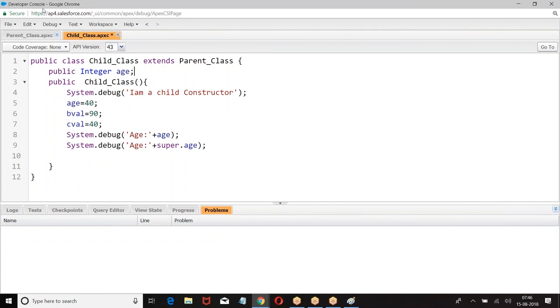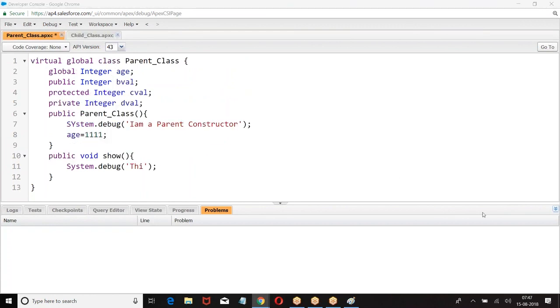Now we have seen about this. We have seen about variables. Now let us look at the methods also. This is a parent show method. This is a show method from parent.